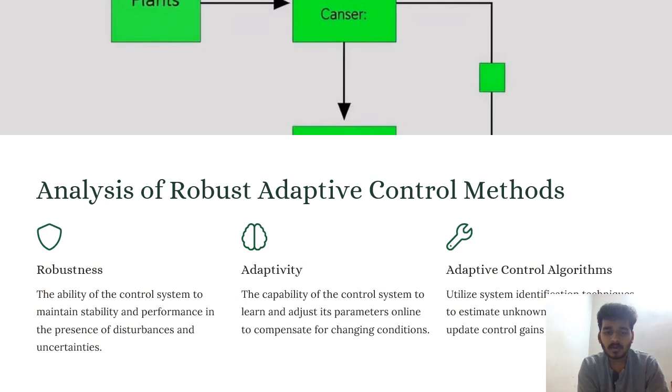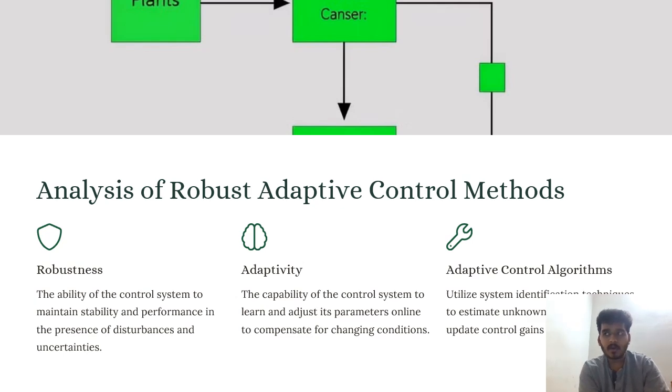The last one is adaptive control algorithms, which utilize system identification techniques to estimate unknown parameters and update control gains online. These are the different types and methods of control.